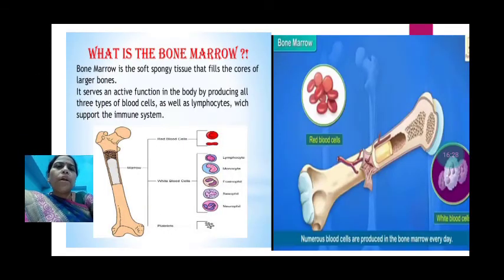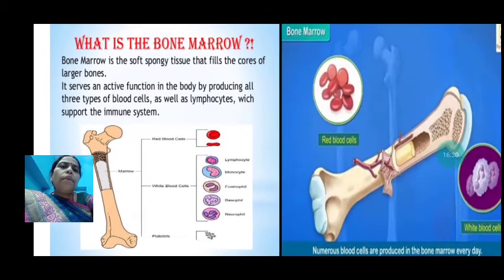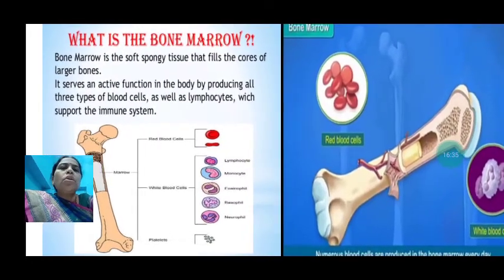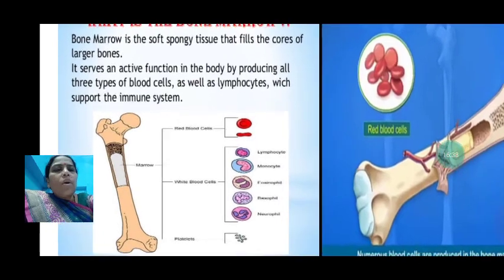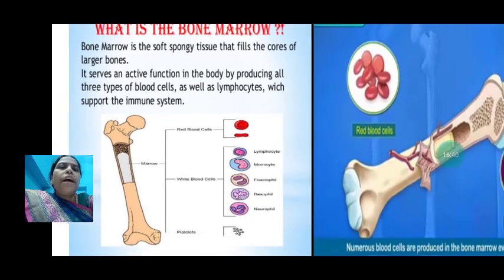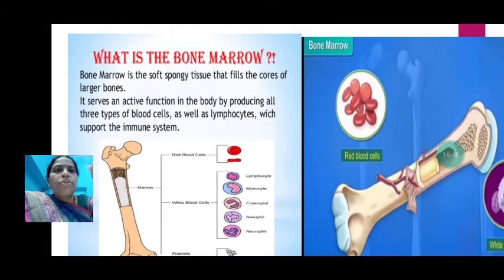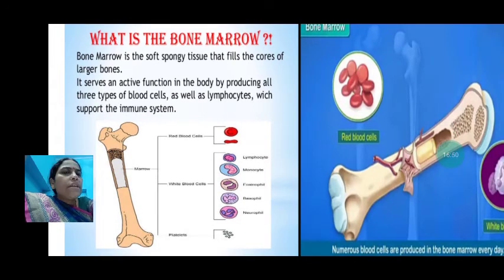Now see what bone marrow is. Bone marrow is the soft spongy tissue that fills the cores of the larger bones. So the bones are hollow, and inside that we have bone marrow, which is soft and spongy tissue. Then what is its function? It serves an active function in the body by producing all 3 types of cells: RBC, WBC, and platelets, as well as lymphocytes, which support the immune system.